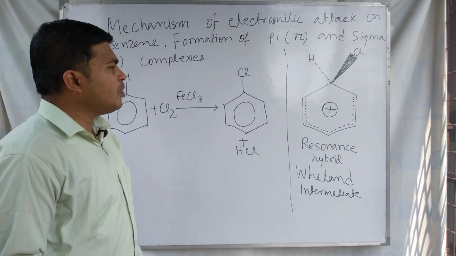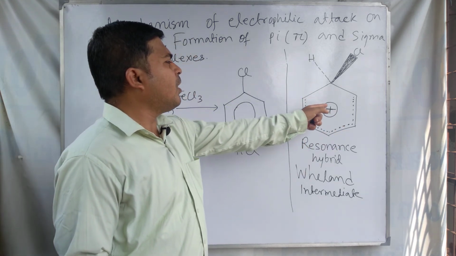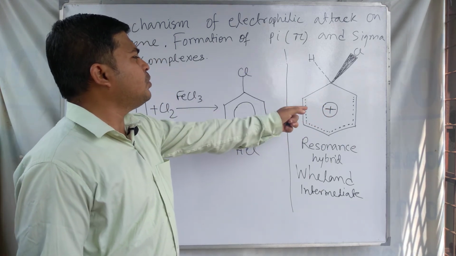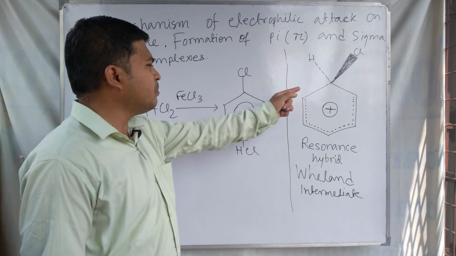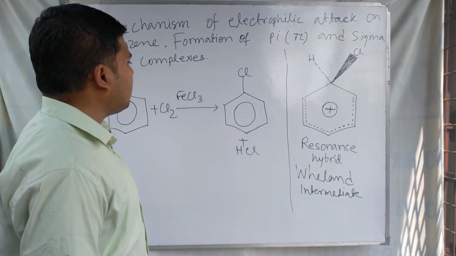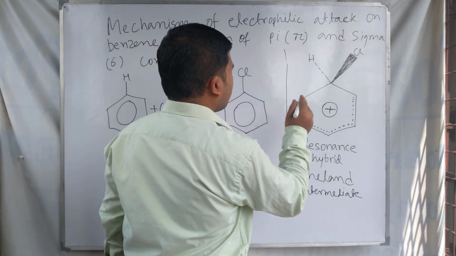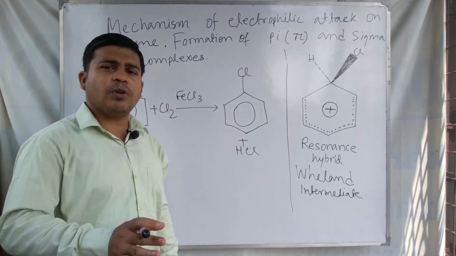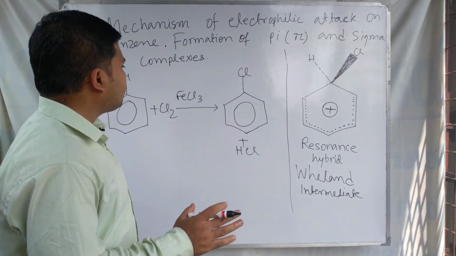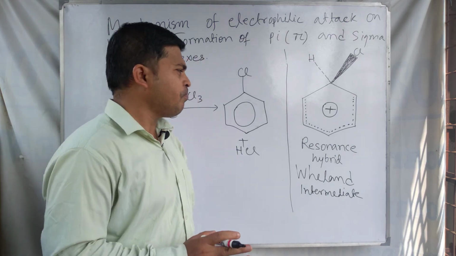Look at this picture, this is the sigma complex which is formed during the electrophilic substitution reaction or electrophilic attack on the benzene ring. Similarly, the pi complex can be formed like this one. I will discuss the sigma and pi complexes separately. Right now, at first we have to understand what an electrophilic substitution reaction is.